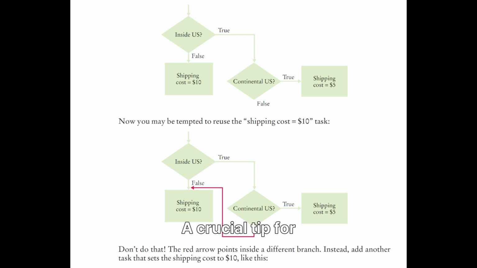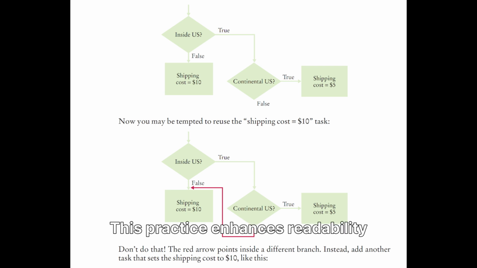A crucial tip for clarity and to prevent common bugs is to always use curly braces for the code block, even if it's just a single line. This practice enhances readability and maintains consistent code structure, making your programs easier to understand and debug in the long run, especially as your code grows in complexity.